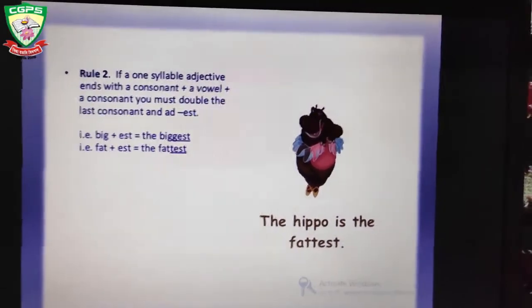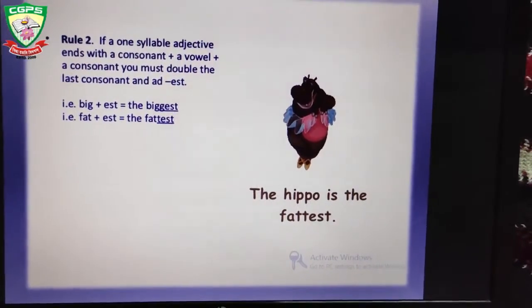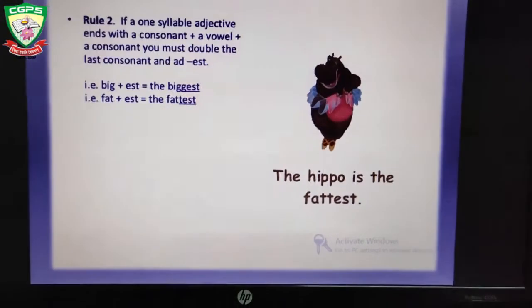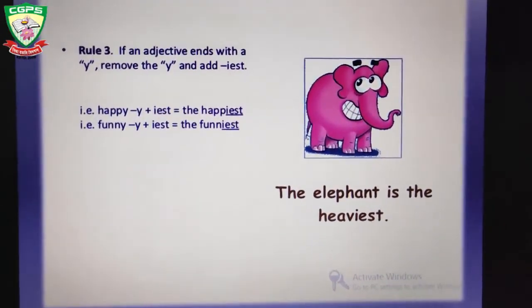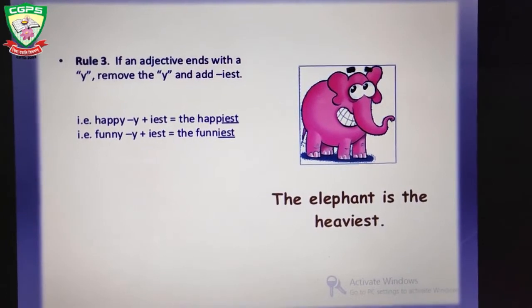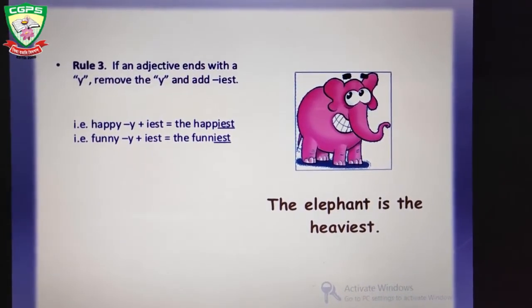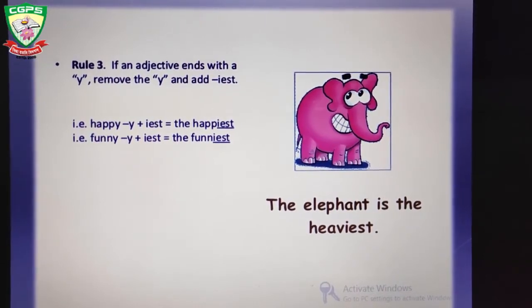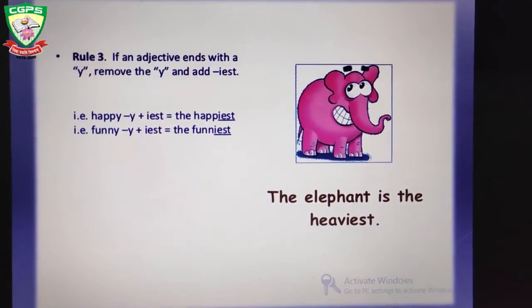So if there is a combination of consonant plus vowel plus consonant, we'll double the last letter and add est at the end. If an adjective ends with a y, like the word happy is ending with y, so to change it to its superlative degree, we will remove y and add iest.